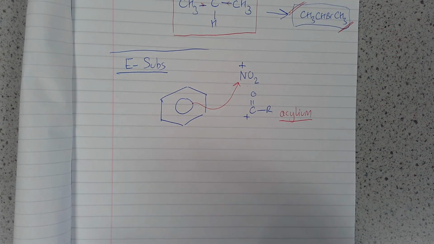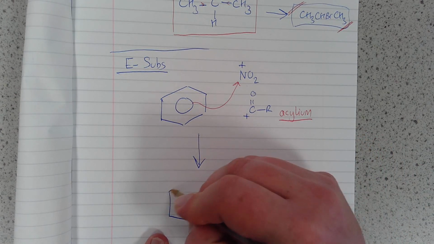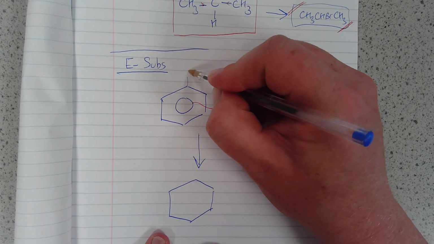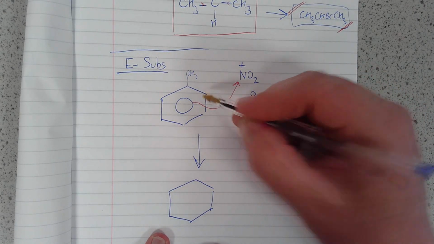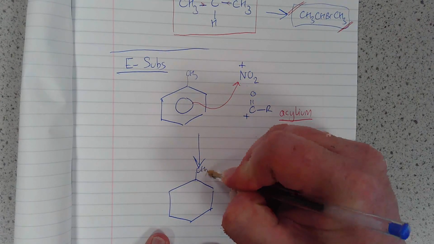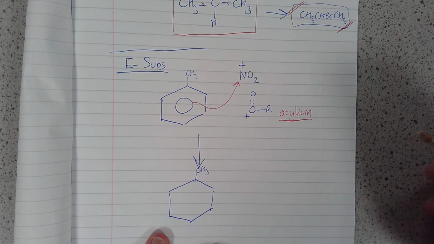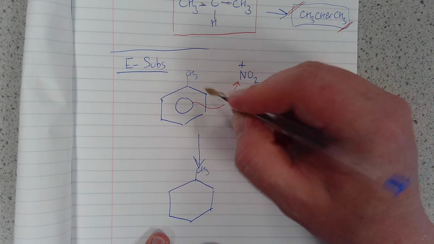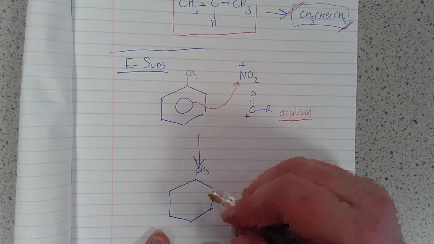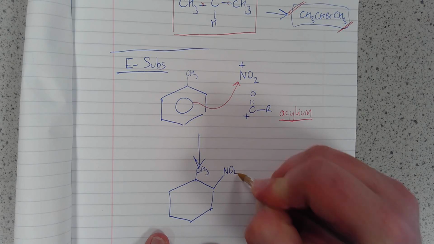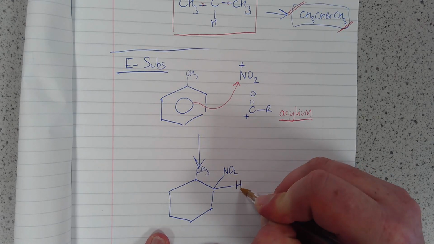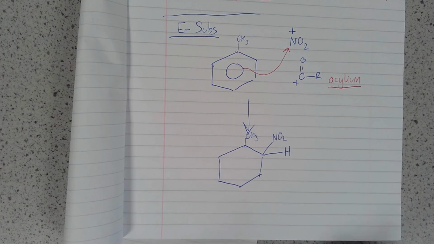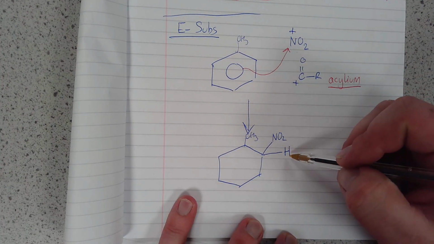Okay, that gives us that horseshoe intermediate. Now, again, if the question had specified a particular product, maybe stuck a methyl group there, and told us we want the nitro group next to it or something like that, then we'd better be cautious to honour that. Just make sure that you're matching the question. It's fine if it's benzene. So imagine that the question wants us to put a nitro group next to the methyl. So I need to show that it's attached. I need to expand out the hydrogen, which is also on that carbon, because that carbon-hydrogen bond's about to break, because it's substitution. The NO2 replaces that H.